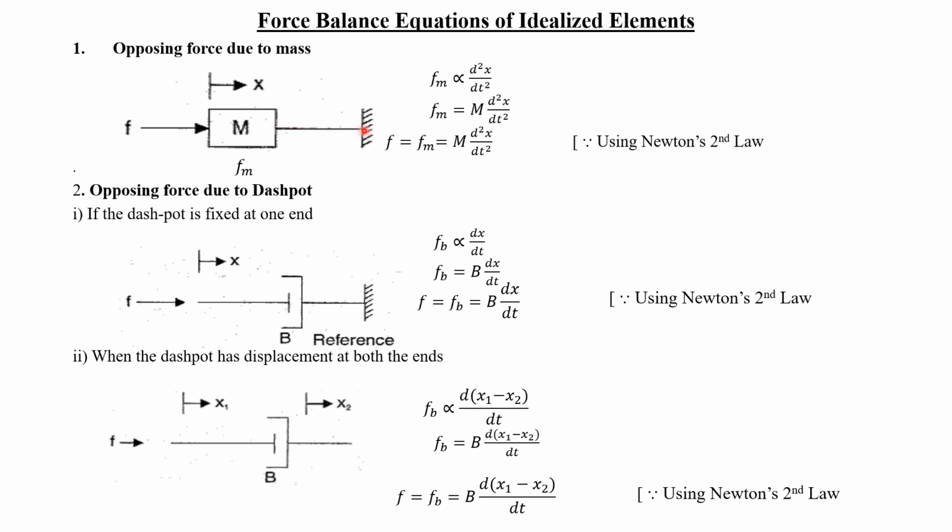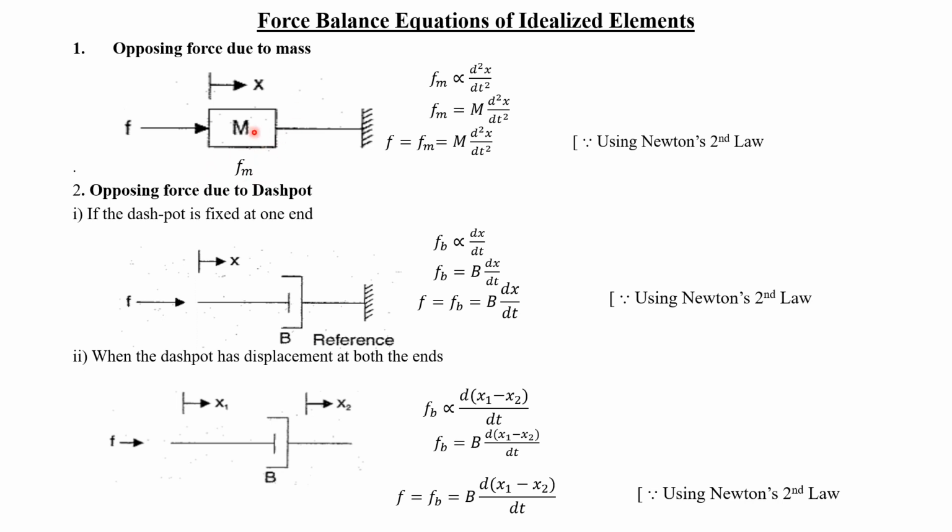One end of this mass is connected to the fixed reference surface. This is nothing but a wall. That's a representation of a wall. Then at the free end, we are applying an input applied force, that is F of t. Due to this applied force, the mass will move by a distance of x or x of t. Now this force will be opposed by the opposing force due to mass, that is represented by Fm. This Fm will be directly proportional to the acceleration of the body. Now you know, if a body is displaced by a distance of x, from this we can find the velocity of the body, that is dx by dt. And the rate of change of velocity is nothing but the acceleration of the body, that is d square x by dt square.